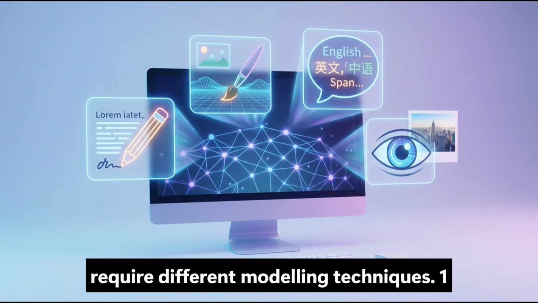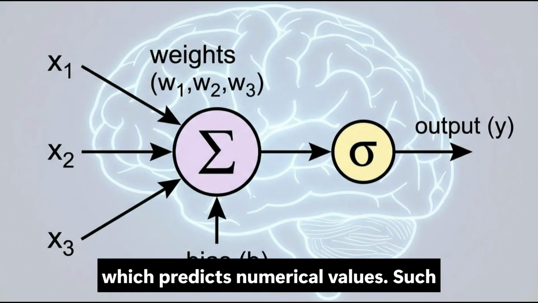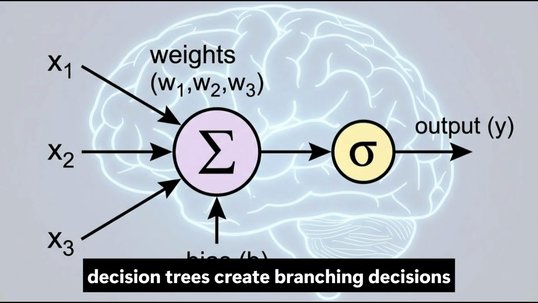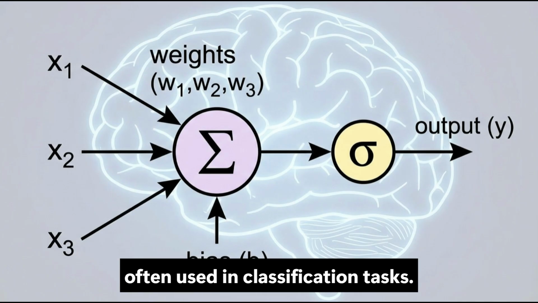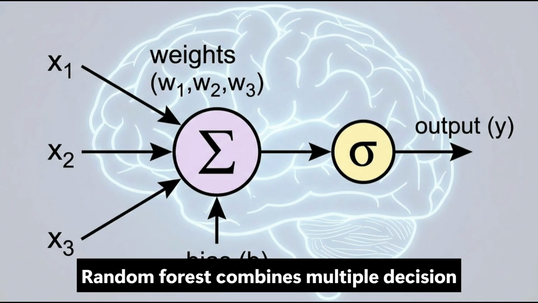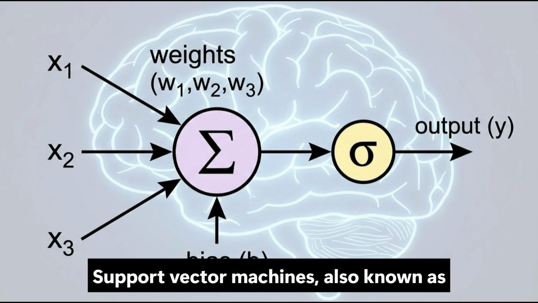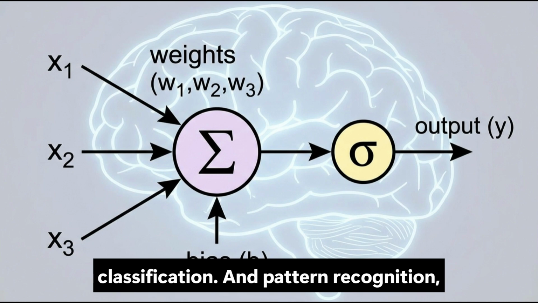Different AI problems require different modeling techniques. One common technique is linear regression, which predicts numerical values such as sales forecasts or house prices. Decision trees create branching decisions similar to flowcharts and are often used in classification tasks. Random forest combines multiple decision trees to improve prediction accuracy. Support vector machines, also known as SVMs, are powerful models for classification and pattern recognition.